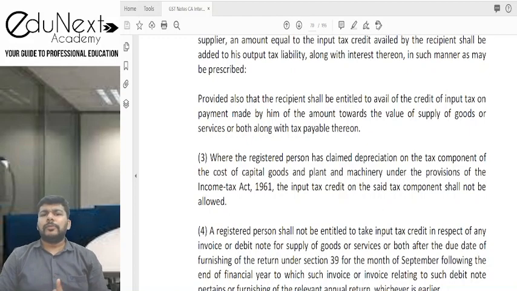And then section 16 subsection 2 clause BA, again the newly inserted clause where we discussed that okay, if the credit what has been shown to me in my GSTR 2B, it should also be a non-restricted credit. मतलब restricted credit है तो मुझे credit वहाँ पे input tax credit नहीं मिलेगा. Again I told you that when we actually see the GST portal, we are going to specifically discuss what do you mean by restricted credit, what do you mean by a credit which is not a restricted credit. And therefore इसी recap के बाद let us begin with our session today.